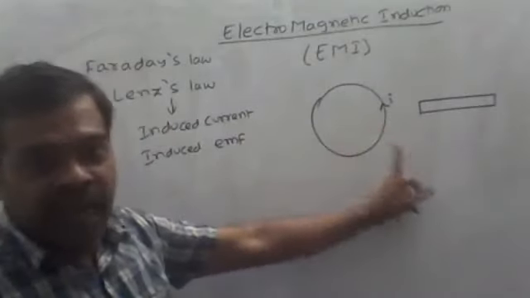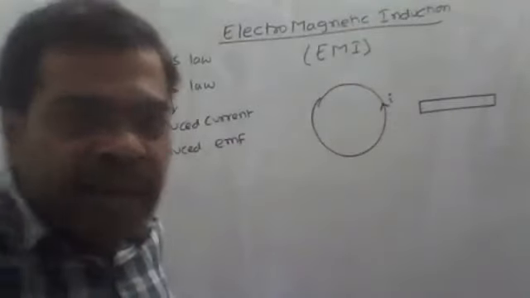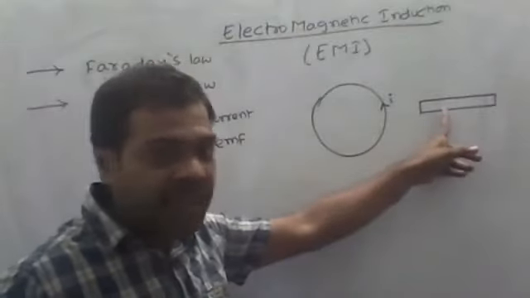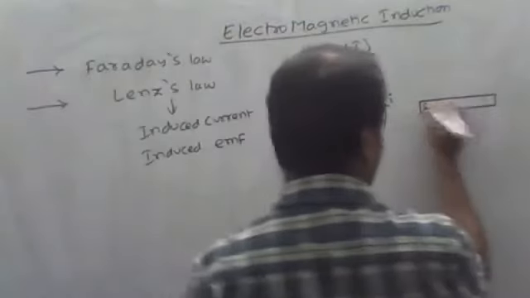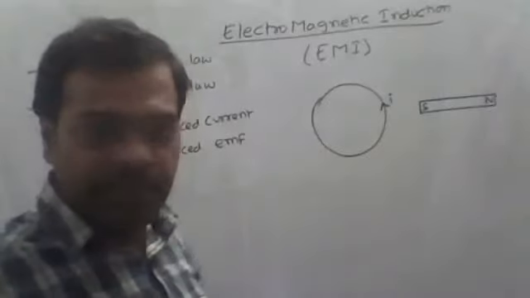Whenever the magnetic field is acting outwards, some of the magnetic field from the bar magnet will be induced to the coil.